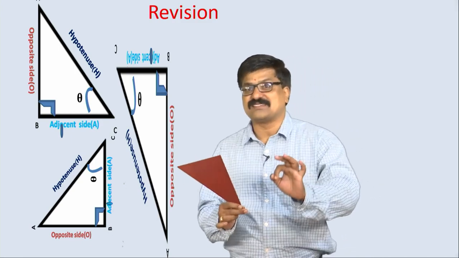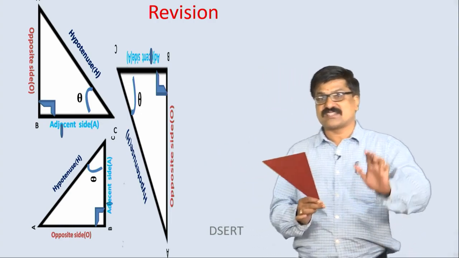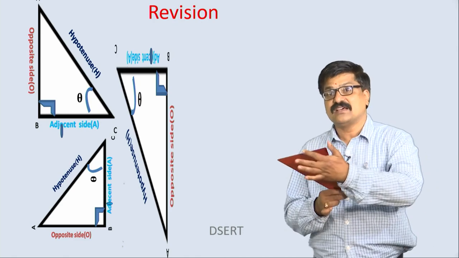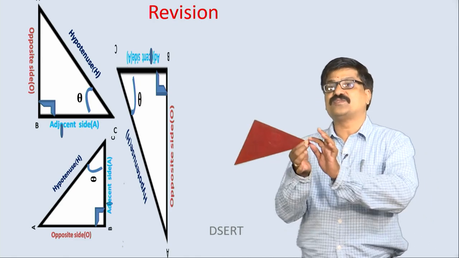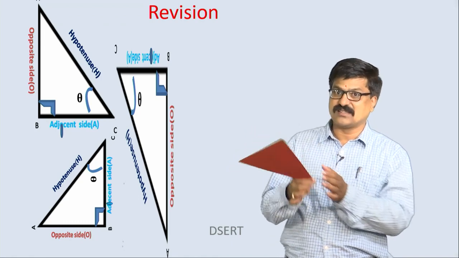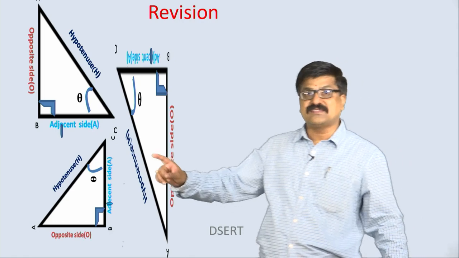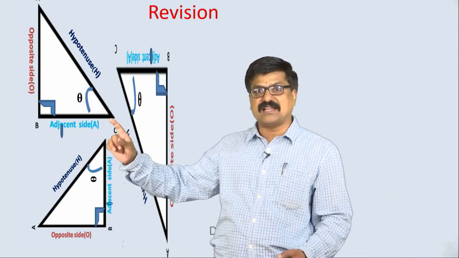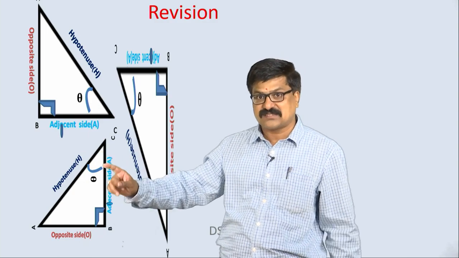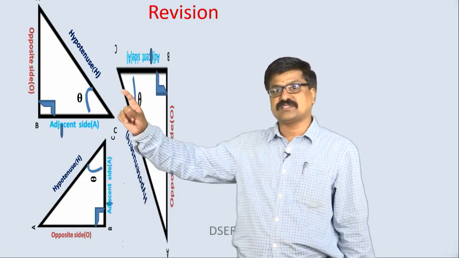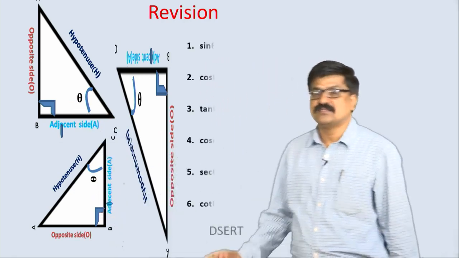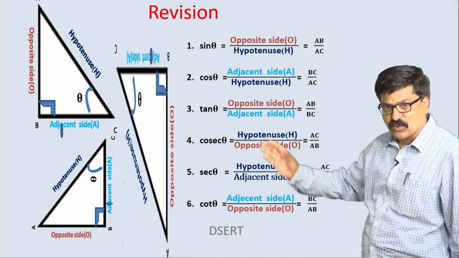In all the cases, we must identify the names of the sides of the right angle triangle if theta is marked. Clear, my dear students? See, in this case, this is triangle ABC, angle C is theta. This is triangle ABC, that is C is theta. Similarly, here C is theta. In all 3 triangles, the trigonometric ratios become the same only.